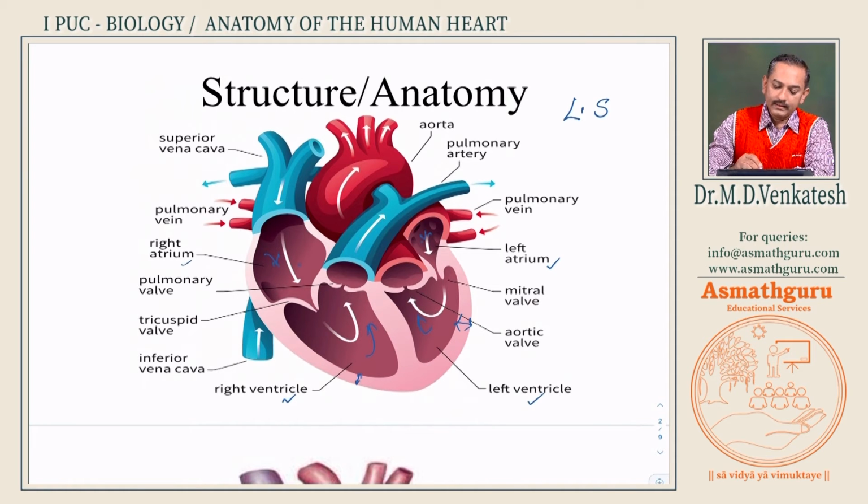Now, these atria are separated by a septum. Septum means wall. That is called the Inter-Atrial Septum. Similarly, between the ventricles, this is the Interventricular Septum. Now, this septum is nothing but your cardiac muscles itself. The atria and ventricles are also separated here, but there is an aperture, there is an opening. Aperture means opening. Now, this opening on the right side is guarded by the tricuspid valve, and the left side is guarded by the mitral or bicuspid valve.